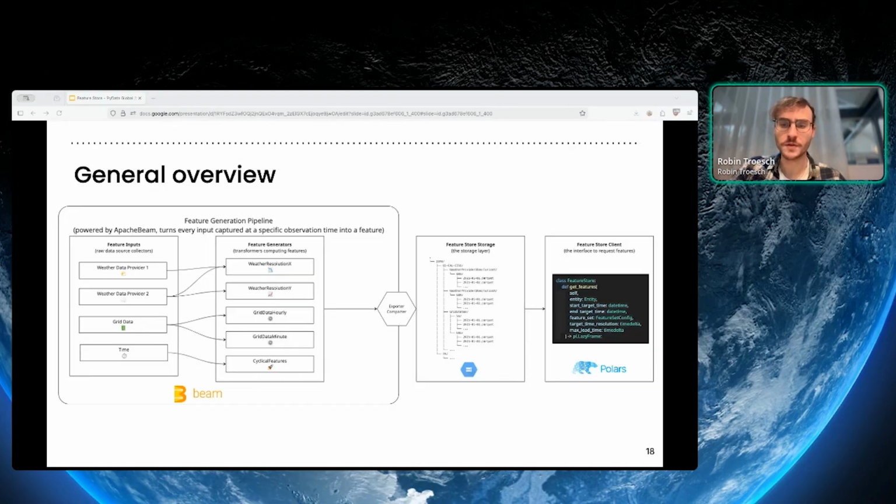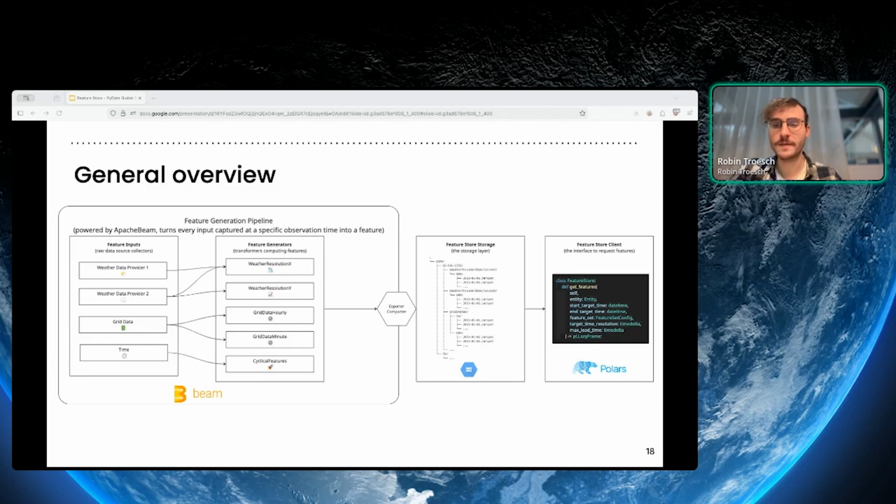Those small chunks of features are then exported to our storage, which is just a Google Cloud Storage bucket organized into a hierarchy of entities. So this can be different production or consumption zones or interconnectors. Then the next level would be the feature generators that are available at this entity. So for example, all the weather points that we have for this zone and a certain resolution, or the hourly grid data, or cyclical features like the working days or stuff like this for specific zones.